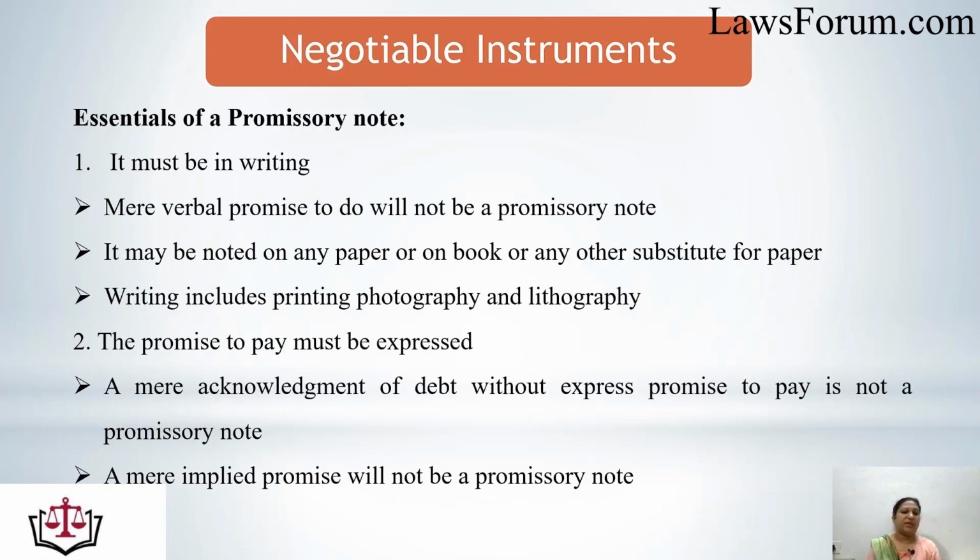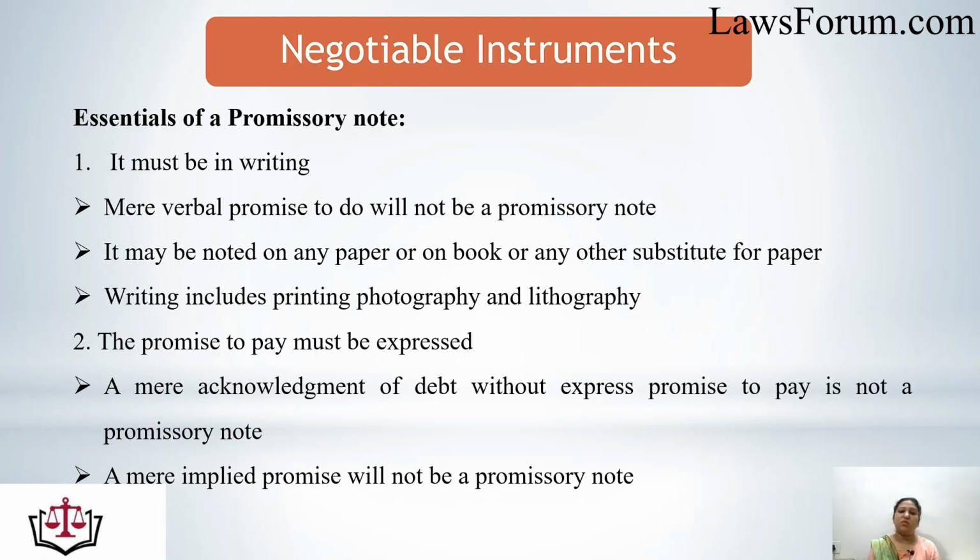Now there are a few essentials of a promissory note. One, it must be in writing. As the basic feature of a negotiable instrument is that every negotiable instrument should be in writing, this is again a feature of the promissory note. A verbal promise to pay will not be a promissory note.